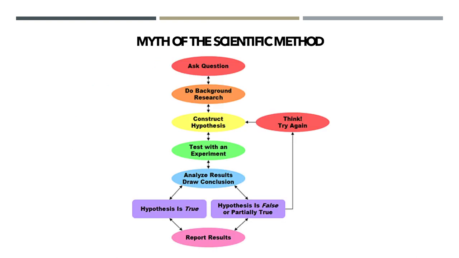Now, the myth of the scientific method is any chart like this about the steps of the scientific method. The very first time the steps of the scientific method were written down in a chart was actually for a textbook. However, there are certain steps that are going to occur in a certain order, if you will. Or flow would probably be a better word for it.